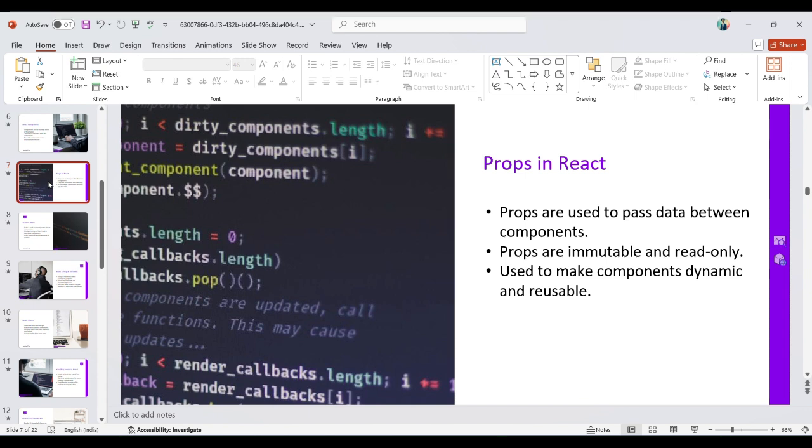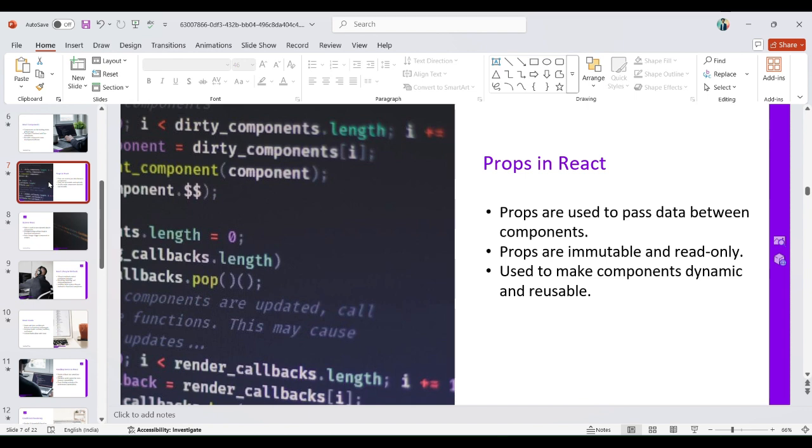All four generations are like one component. Our fathers took the properties from our grandparents, we took properties from our parents, and our child took properties from us. This is called properties.